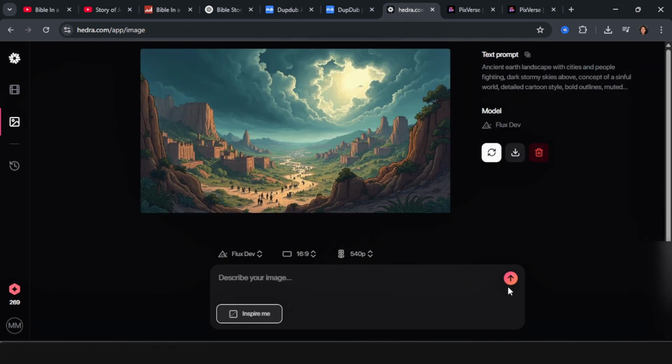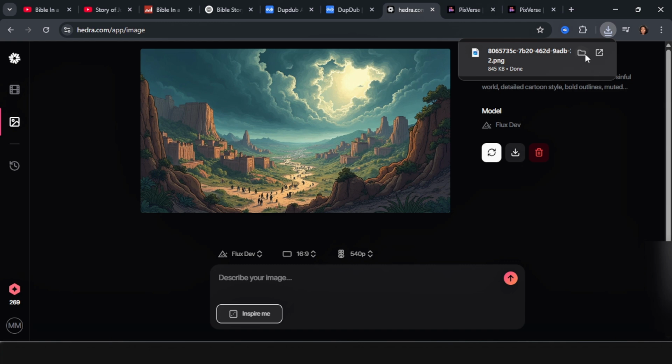So now this AI tool has given us something, and this is pretty nice. I like it. And we're going to go ahead and download it. Again, we're also going to rename it, so that when we're compiling our videos, it is super easy for us.